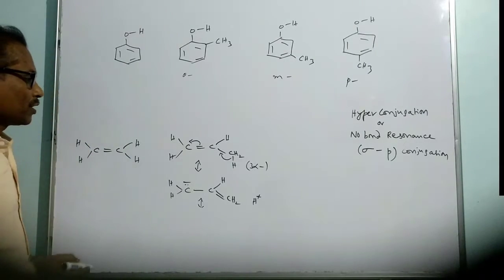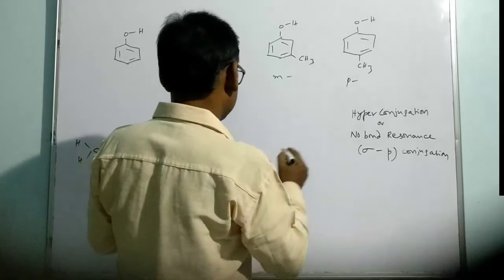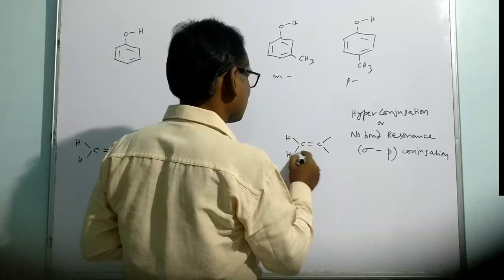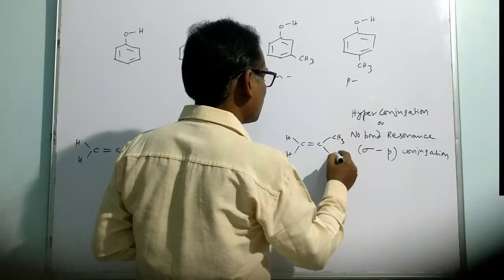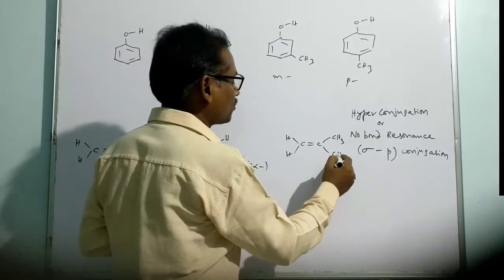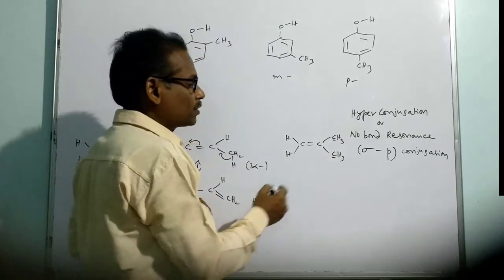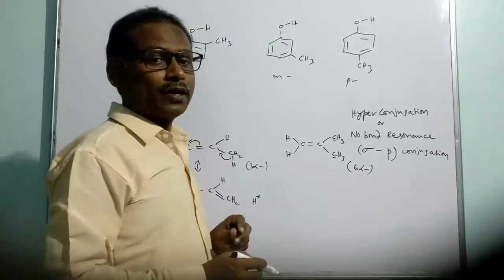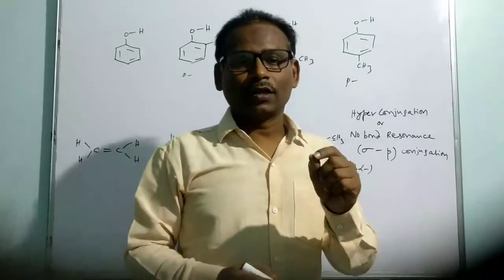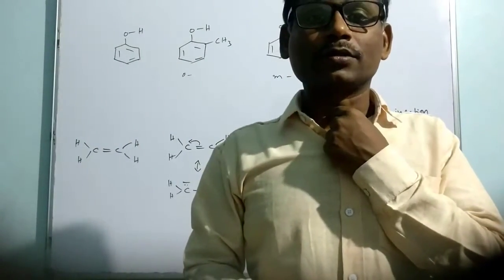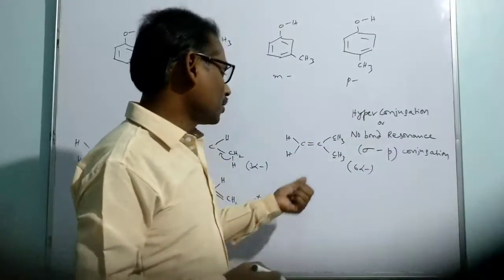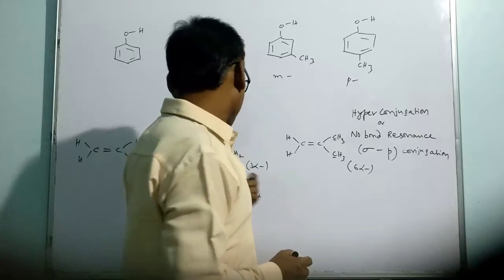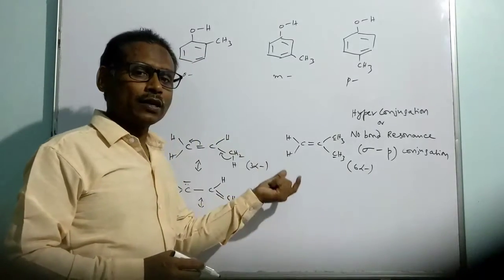If you take another compound, say we put CH3 here and CH3 here also, that means this is an alpha carbon and this is also an alpha carbon. That means totally we have 6 alpha hydrogens, so we get 6 such structures. So 6 no bond resonating structures are noticed. The number of no bond resonating structures will be more here because of the greater number of alpha hydrogens. Like this, we are able to give an order of stability among the alkenes.